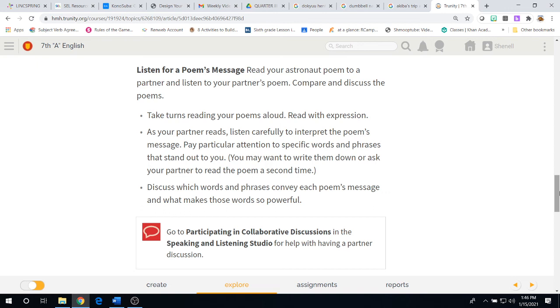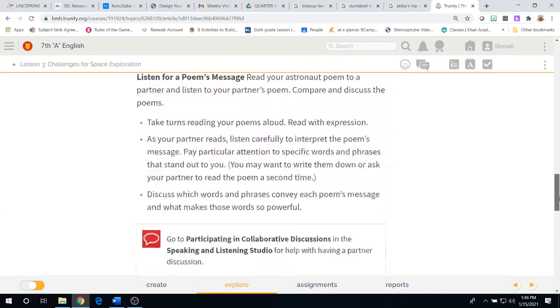And then you have to also listen carefully to your partner's poem, because you have to interpret what exactly they're trying to say to you. Look for specific words and phrases that stand out to you. You might want to write them down or take notes, or you can even ask your partner to repeat it a second time. And once you're done, discuss with your partner which words and phrases made you realize what the poem's message was, and how those words made it more powerful.